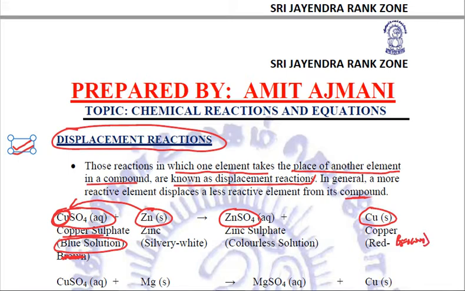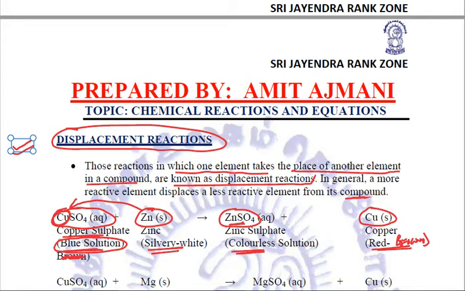Okay. So copper sulfate is a blue solution, zinc is silvery white. This zinc sulfate which is formed is colorless, and copper is reddish brown. The question comes in many ways. What are the products formed when zinc is added to copper sulfate?